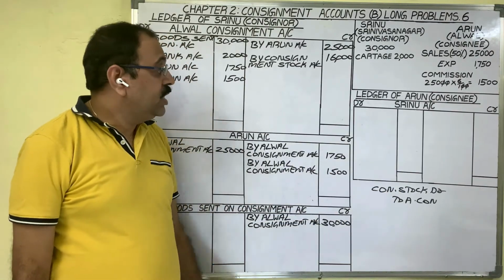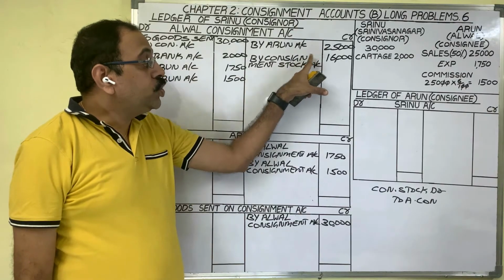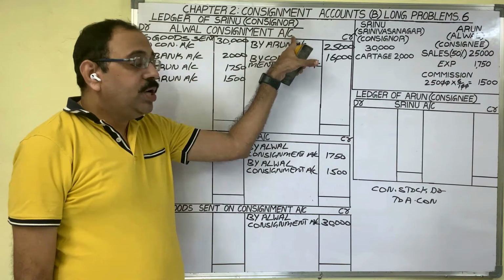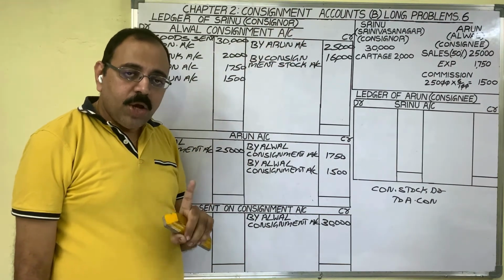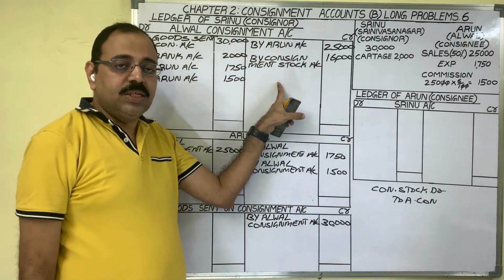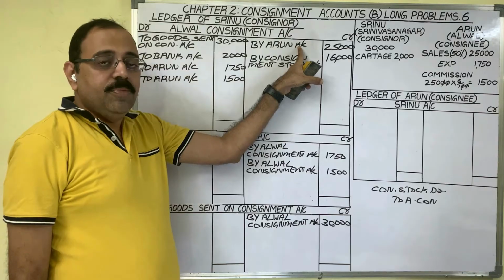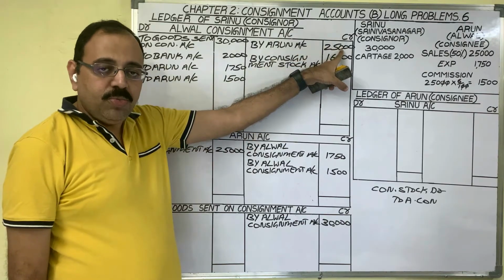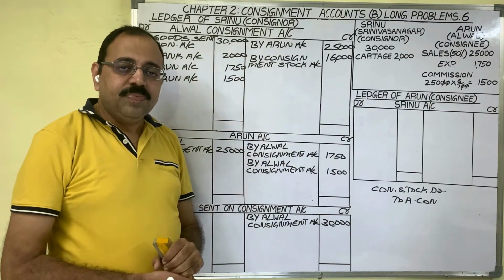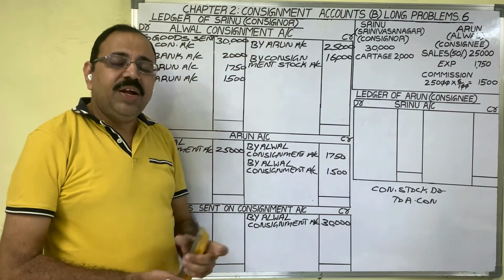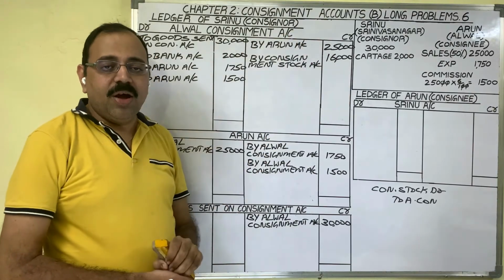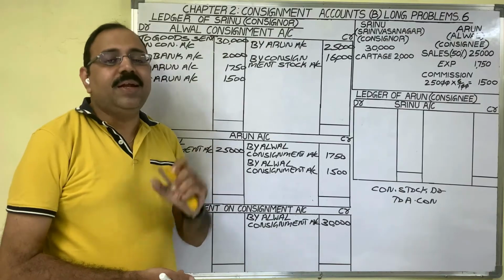Now the doubt is why unsold stock is to be credited to consignment account. Consignment account is a nominal account. Nominal account rule: debit all expenses and losses, credit all incomes and gains. As sale is an income, we credited 25,000 rupees. But unsold stock is not an income, it is an asset. If it is not an income, why do we have to credit that in consignment account? Let us know this point in detail.